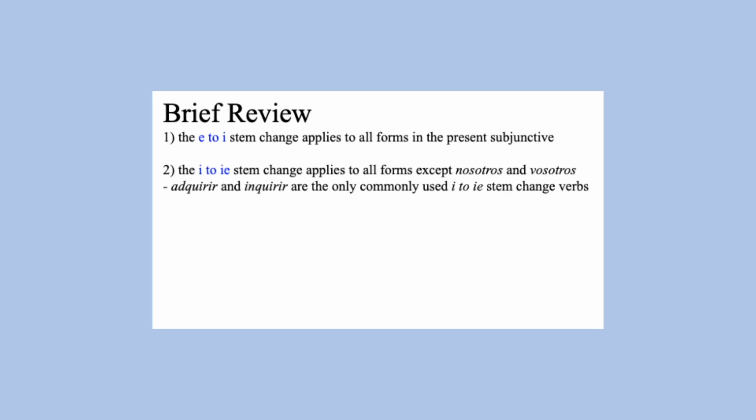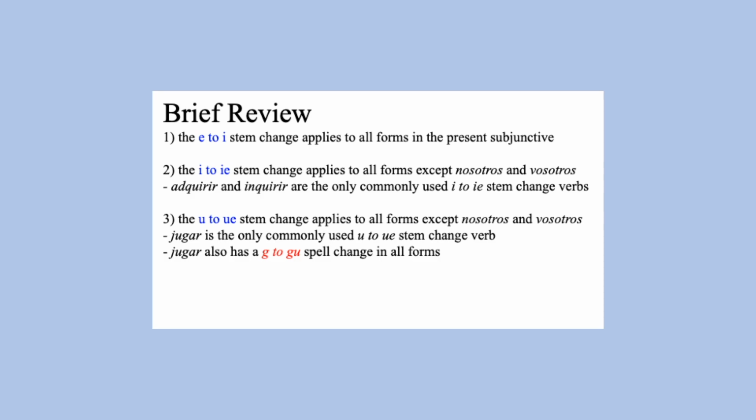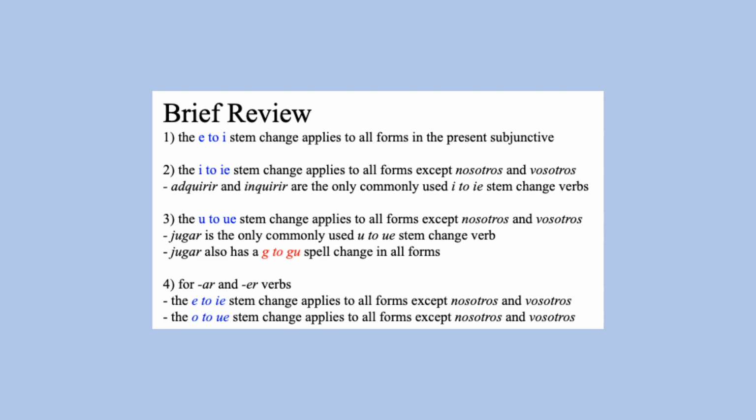So, to quickly recap, the e to i stem change applies to all forms in the present subjunctive. The i to ie stem change does not apply to nosotros or vosotros, and adquirir and inquirir are the only commonly used verbs with this stem change. The u to ue stem change also does not apply to nosotros or vosotros, and this stem change only applies to the verb jugar. Jugar does have a spell change, a g to gu spell change, which applies to every form. For ar and er verbs, the e to ie and o to ue stem change also does not apply to nosotros or vosotros.